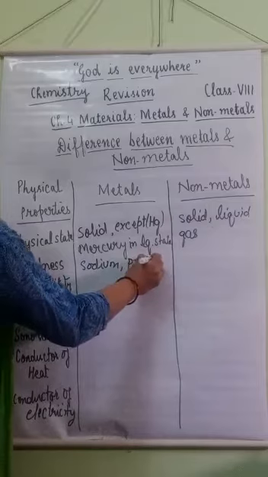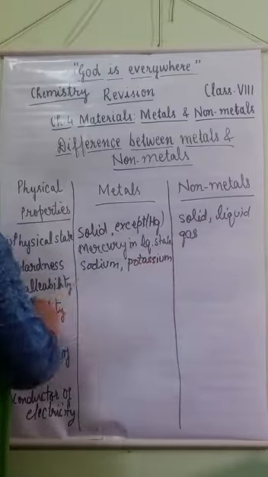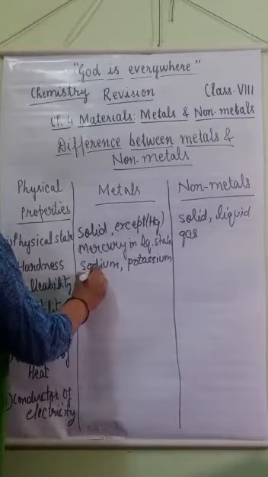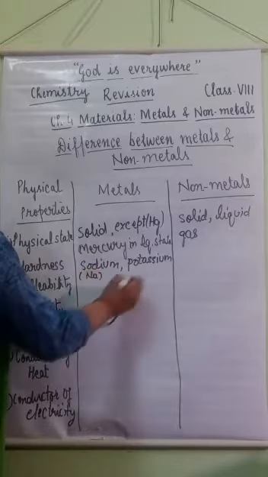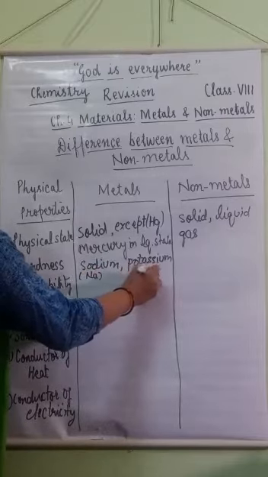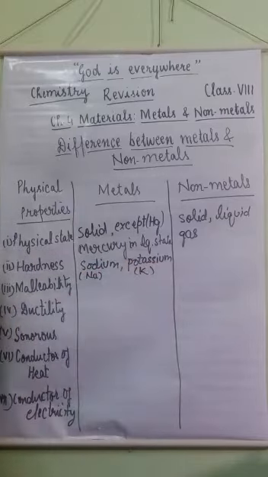What is the symbol of sodium? Symbol of sodium is Na and potassium is K. Sodium and potassium are the metals which are soft in nature and can be cut with the help of a knife.